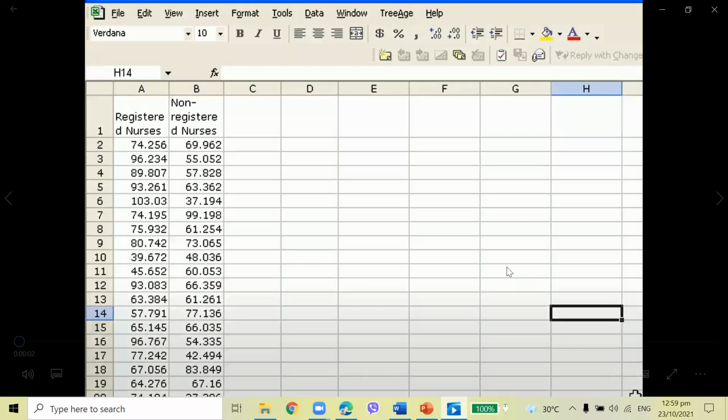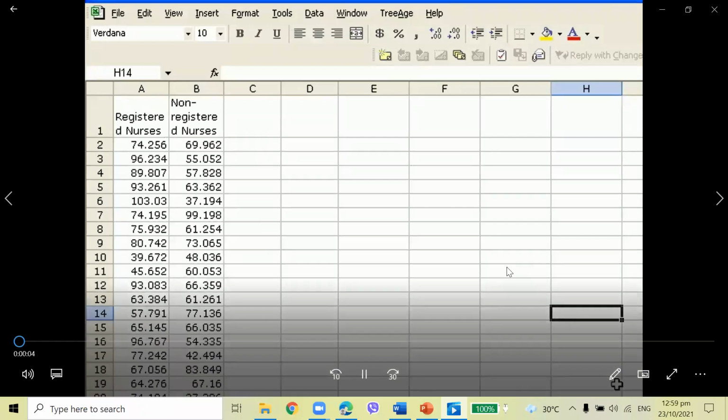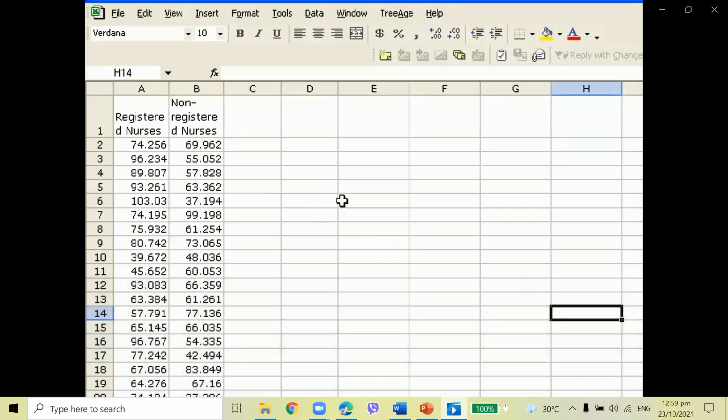This is Masti Bardi for HAP 501 at George Mason University. I'd like to show you how to use Excel to conduct a two-sample z-test. Now, why are we using a z-test here? We have an example of salaries for registered nurses and non-registered nurses, and we'd like to compare them to see if there's a difference between the salaries of these two groups.